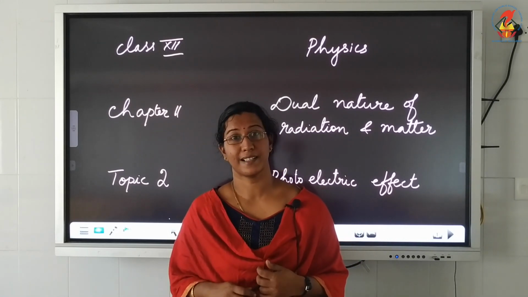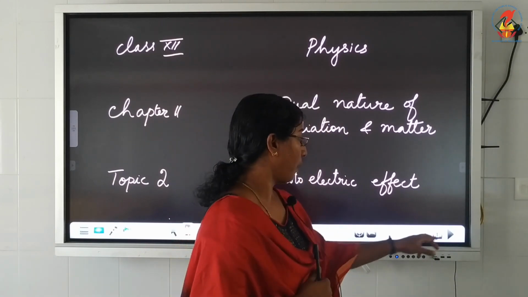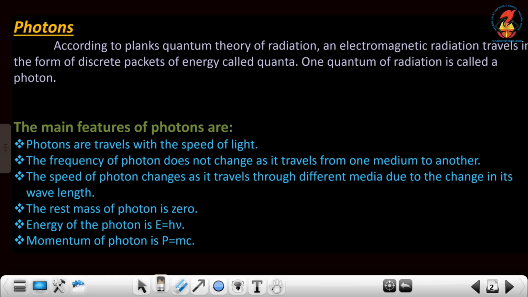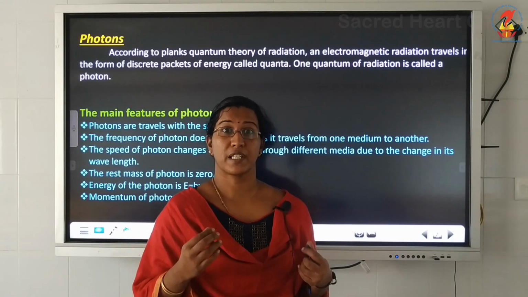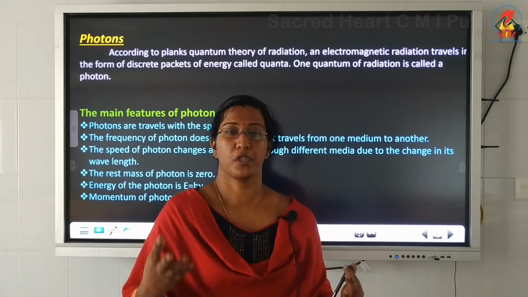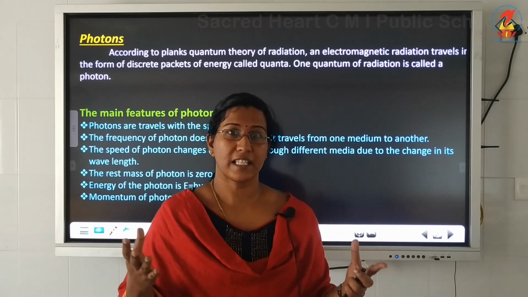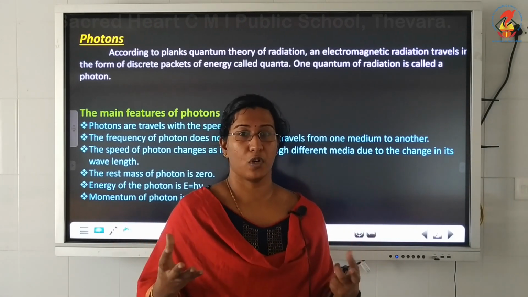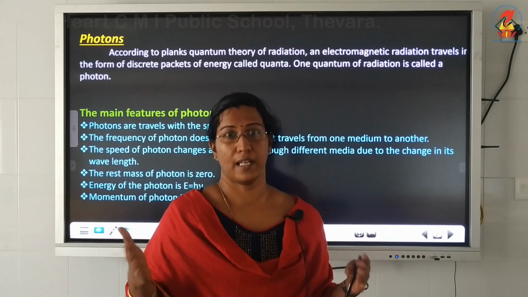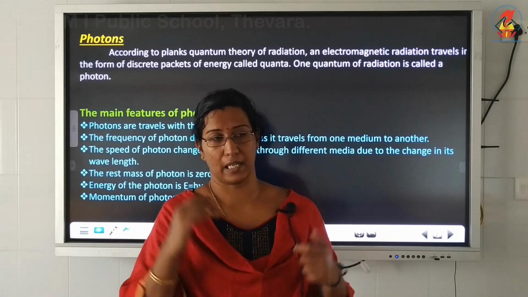So first let us see what is a photon. How can we define a photon? A photon is basically considered to be an elementary particle. Elementary particle means a particle which cannot be further subdivided. If you take an atom, you can divide the atom again into electron, proton, neutron, etc. But if you take a photon, it cannot be further subdivided. That is what we mean by elementary particle.